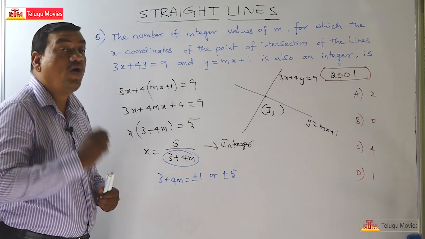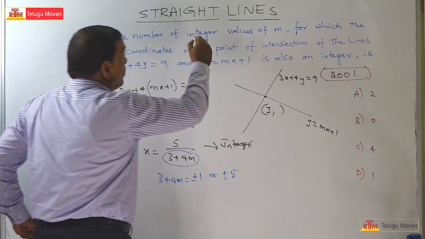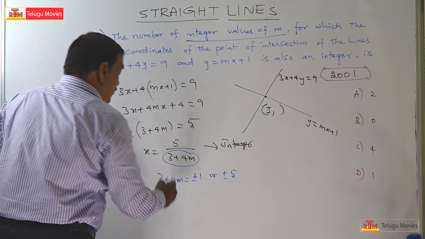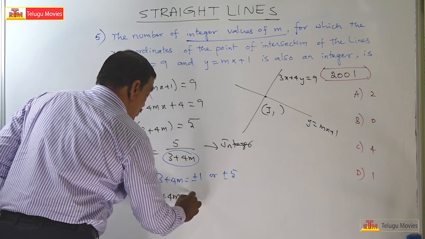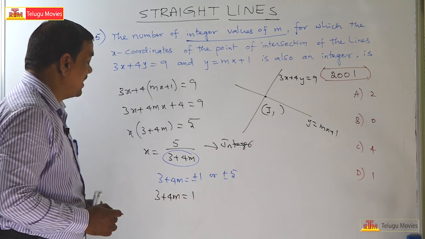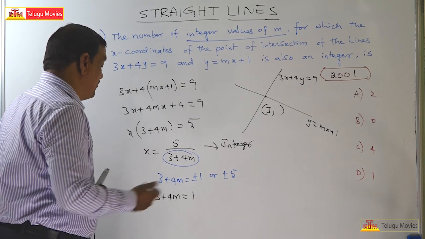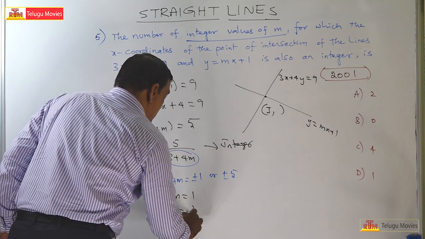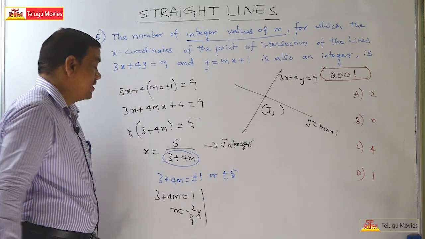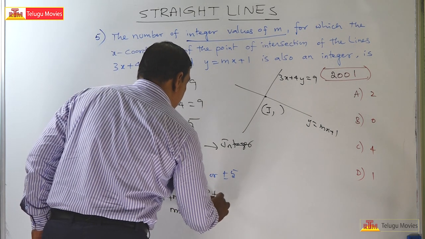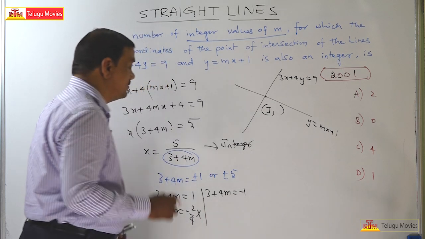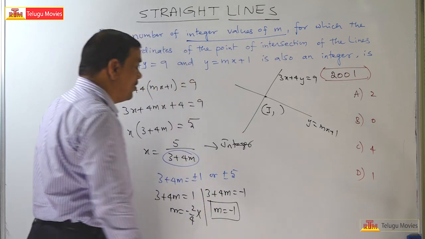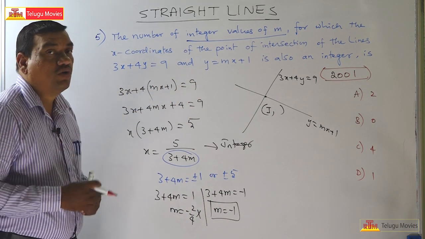Then what is the value of m? He is asking for the number of integer values of m, so let us solve this. If 3 plus 4m is equal to 1, m cannot be an integer. Let us check: m is equal to 1 minus 3, minus 2 by 4, which is not an integer. Let us take minus 1. 3 plus 4m is equal to minus 1, so m is equal to minus 1. One integer value we got.